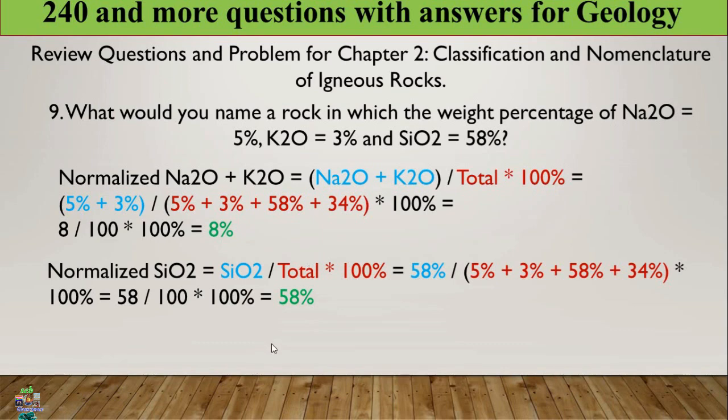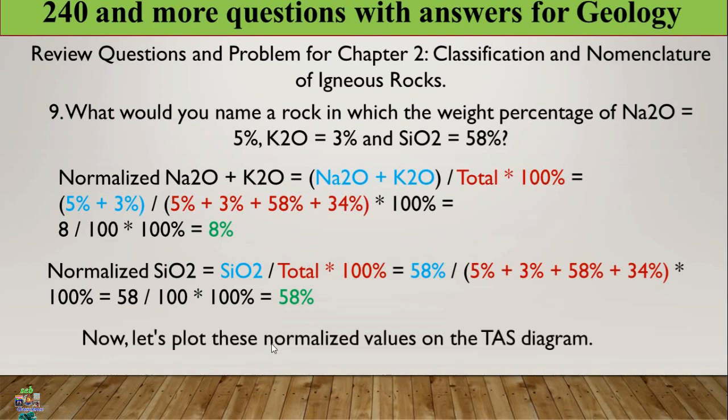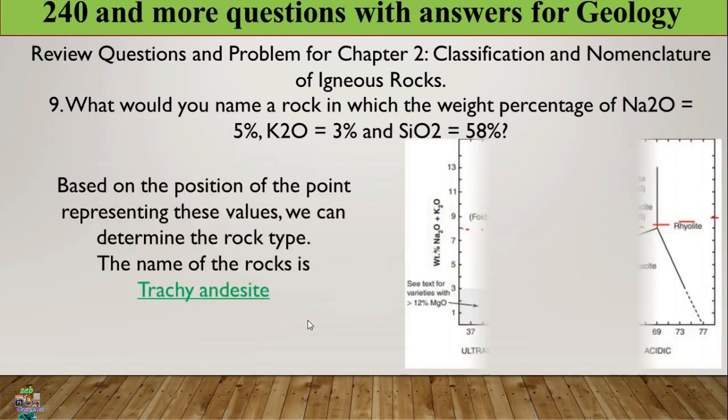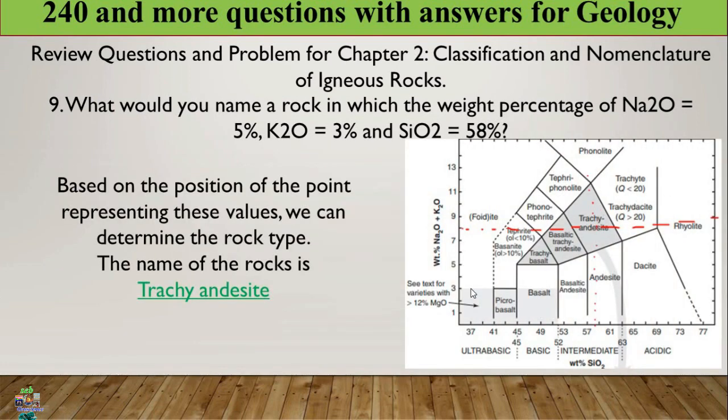Let us plot this value on the TAS diagram. We get 8% of sodium oxide plus potassium oxide and extend it horizontally, and also plot the weight of silicon oxide on the vertical.